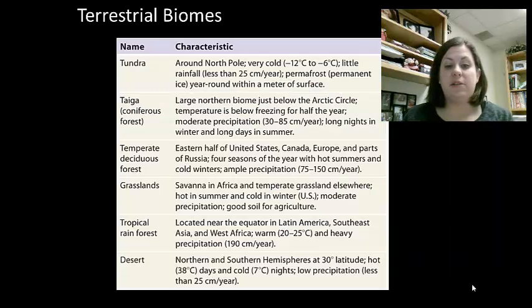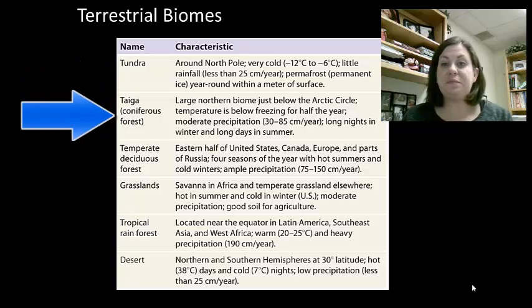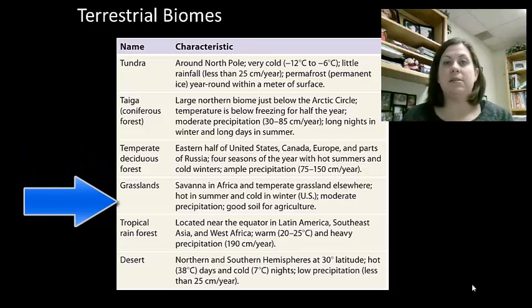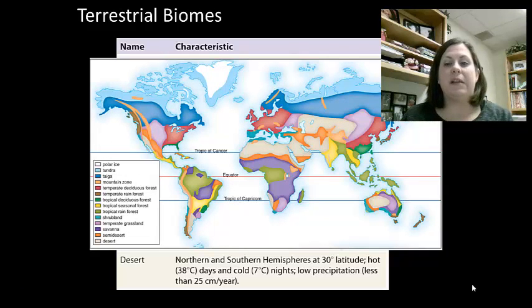So let's look first at the terrestrial ecosystems and biomes that then move into the aquatic. As you can see, there are several terrestrial biomes we will discuss. We see the tundra, which is going to be close to the North Pole, the taiga, which is just below that, where it has long nights in the winter and also long days in the summer. Temperate deciduous forest, this is going to be the ones that you see 4 distinct seasons. They have the spring, summer, fall, and winter. Grasslands are like our prairies, but also the savanna in Africa. The tropical rainforest, and then of course the desert. So we'll talk about each of these. Now here, guys, this chart is from your book, and it shows you the distribution of these ecosystems across the planet. So you can see here where they're located in these different areas as we talk about them.